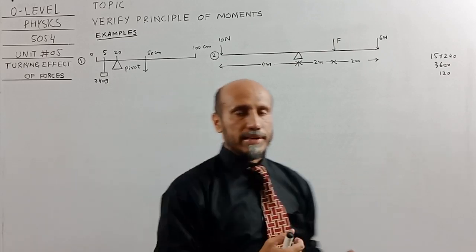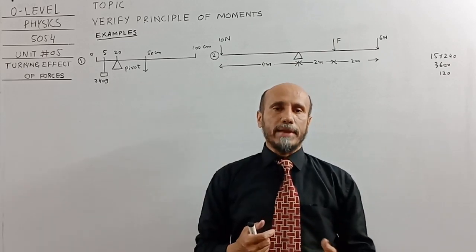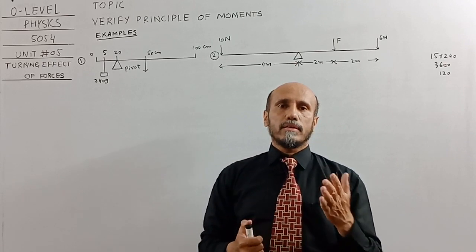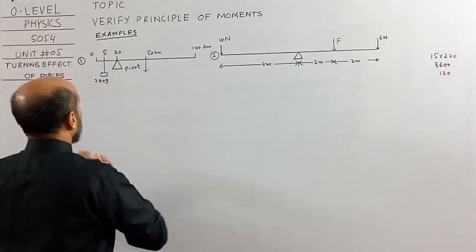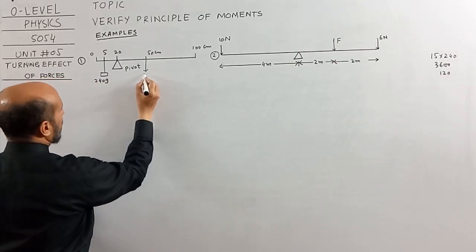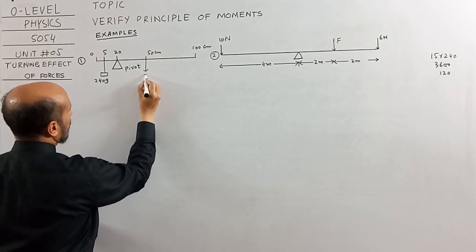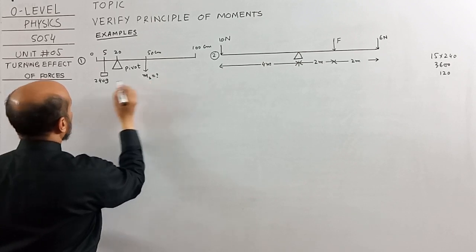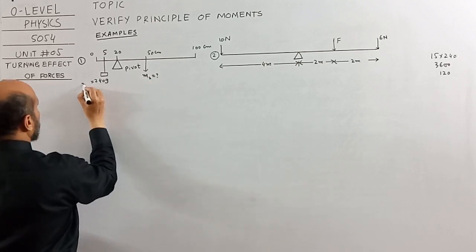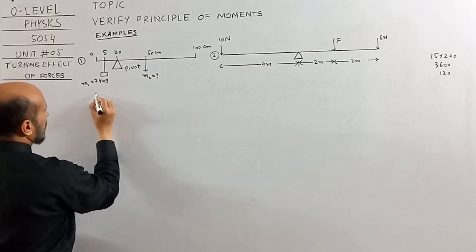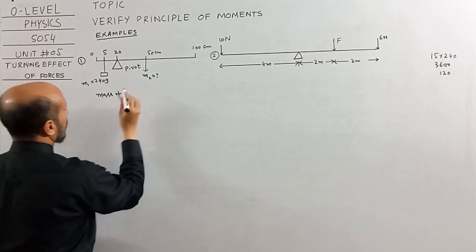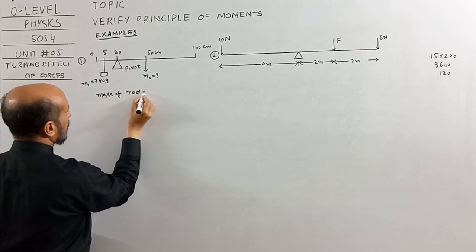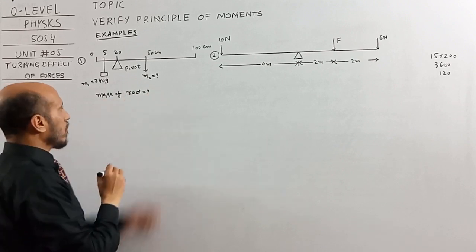Center of gravity or center of mass is that point where the whole weight or whole mass of the body acts vertically downward. So I will consider it as M2, and the hanging mass as M1. Since the question requires us to find the mass of the rod, where will the mass of the rod be acting?